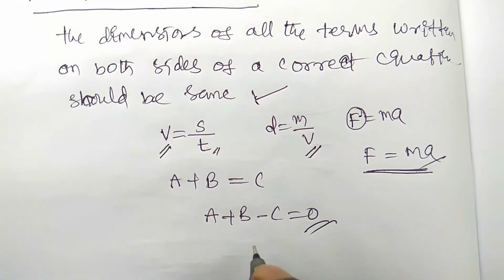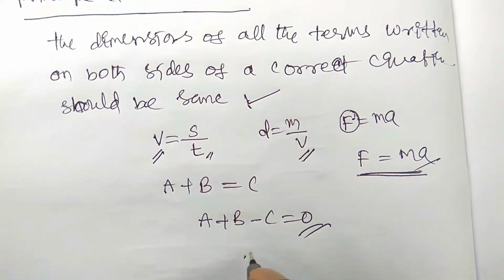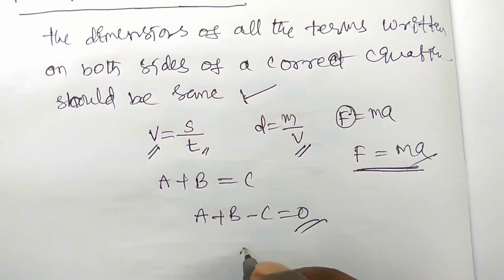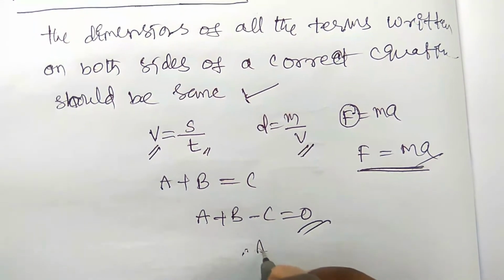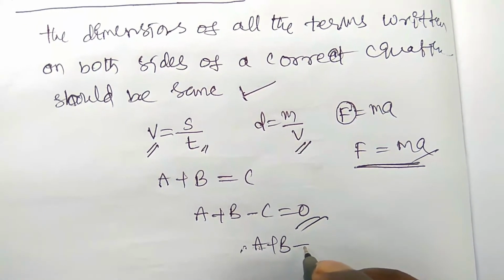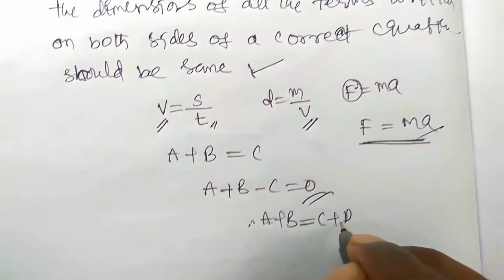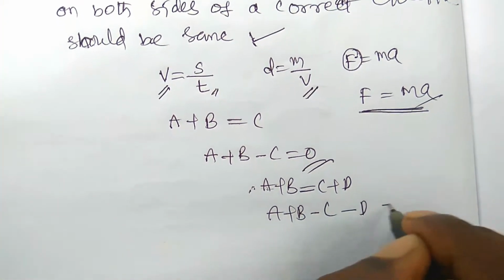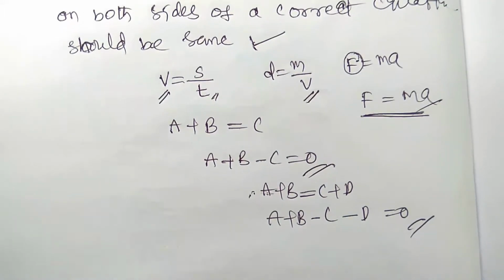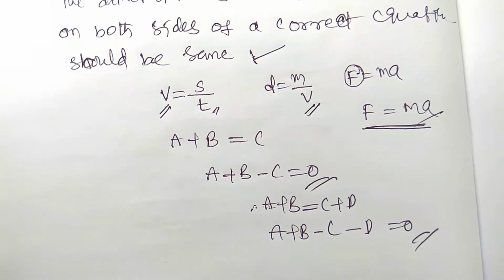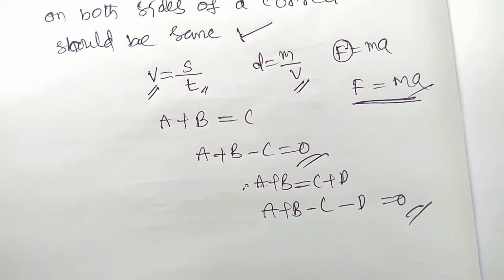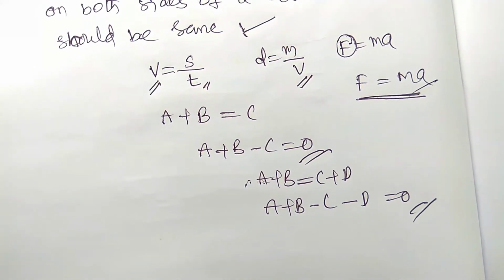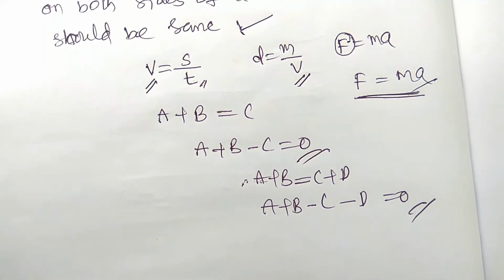And suppose here you can write that A plus B is equal to C plus D. That is, you can write A plus B minus C minus D is equal to 0. Okay, so you have to simplify very easily. So let us see how we can find the dimensional formula of an unknown physical quantity by using the principle of homogeneity.